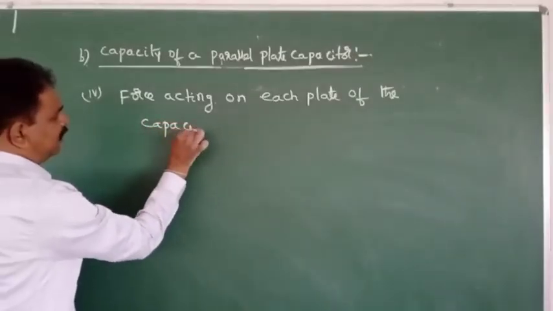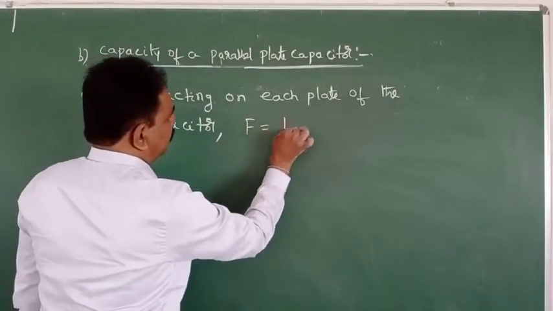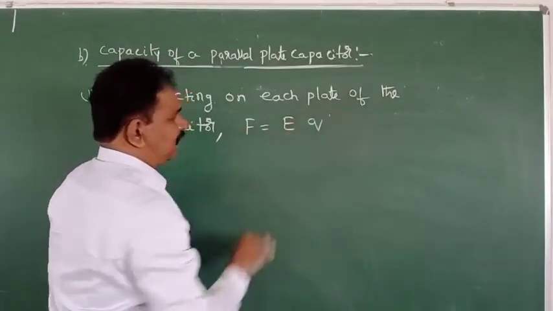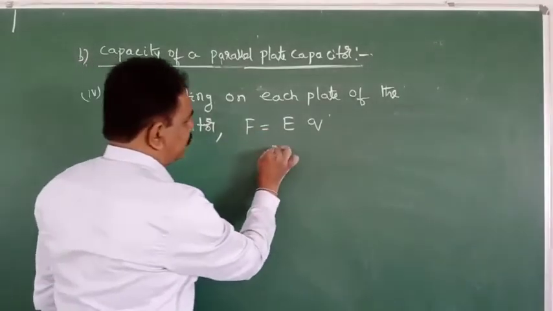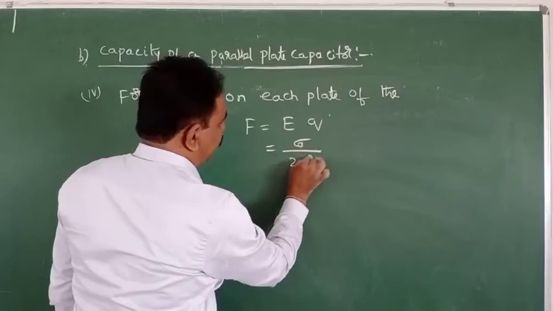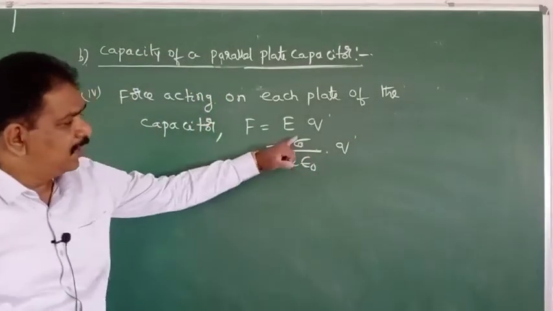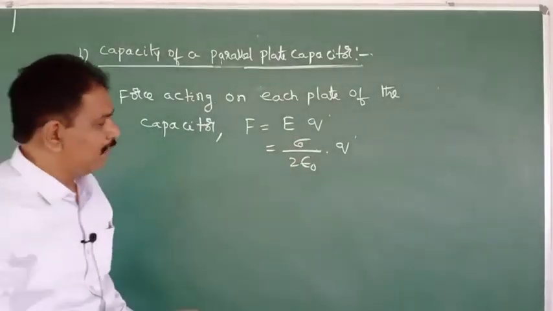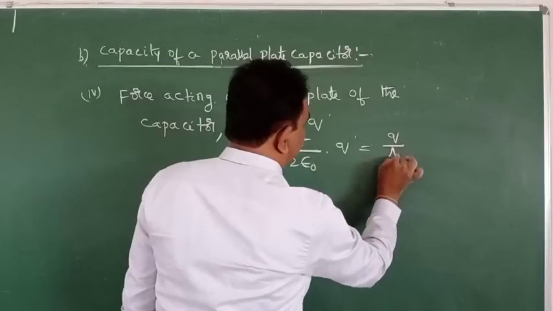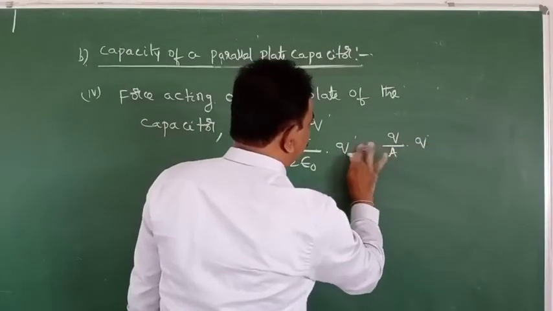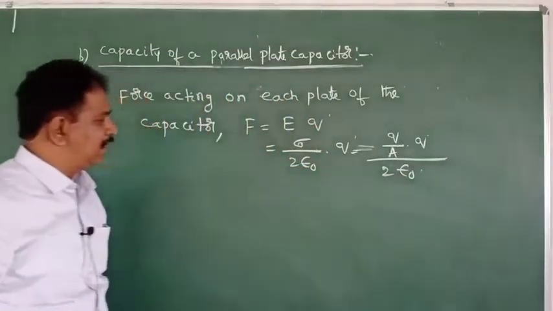Force acting on each plate of the parallel plate capacitor. F is equal to E into Q. E value will be sigma by 2 epsilon naught into Q. Sigma is equal to Q by A. So this value is Q by A into Q whole divided by 2 epsilon naught.